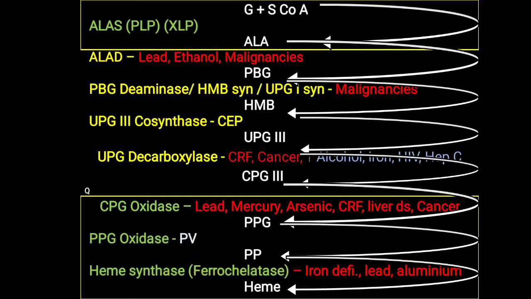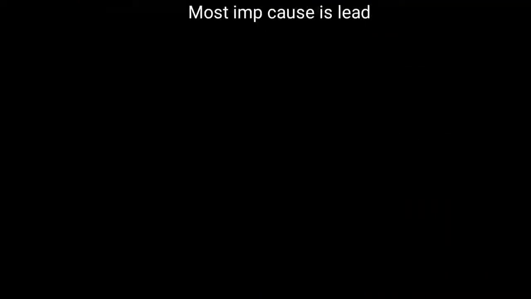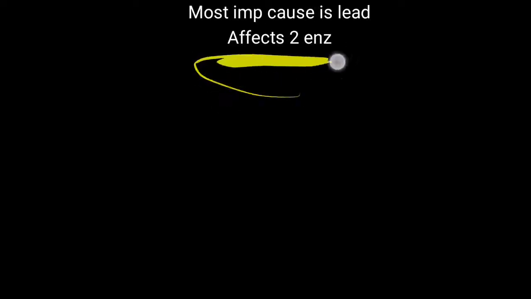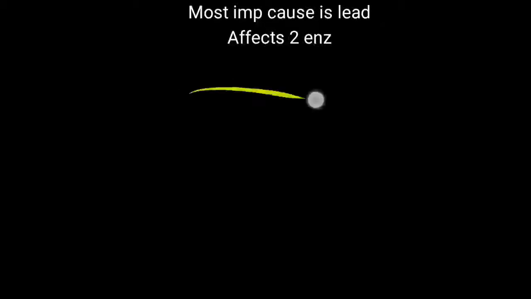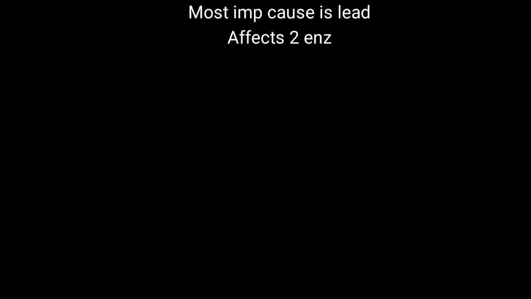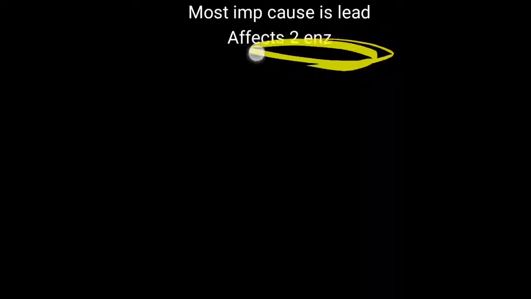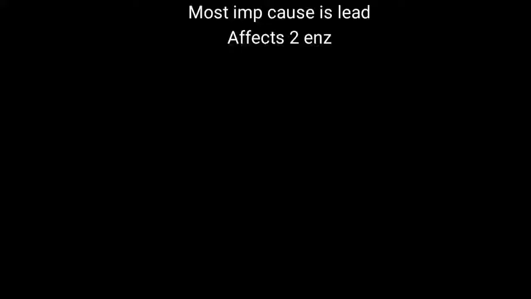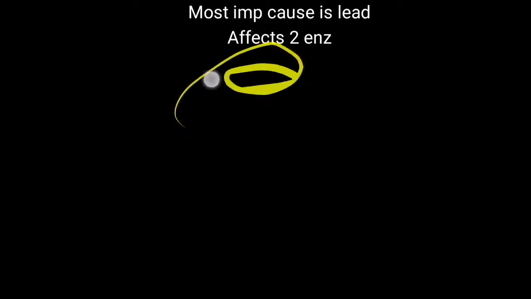Lead poisoning and aluminum poisoning can also lead to the same symptoms, where protoporphyrin is accumulated, with erythropoietic protoporphyria-like symptoms. Further, you have to remember the most important cause of this acquired type of porphyria is lead, and lead is typically found in paint and some newspaper. Also, this lead particularly inhibits two most important enzymes, which are frequently asked in exams and viva. Which two enzymes are inhibited by lead? You have to remember, lead inhibits ALA dehydratase, not ALA synthase. ALA synthase is the key enzyme, but lead inhibits ALA dehydratase. One more enzyme, ferrochelatase or heme synthase, is also inhibited by lead.